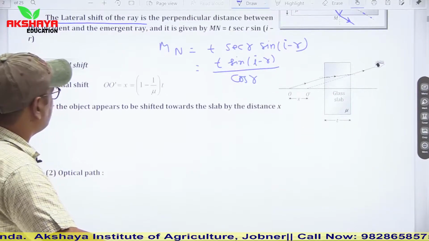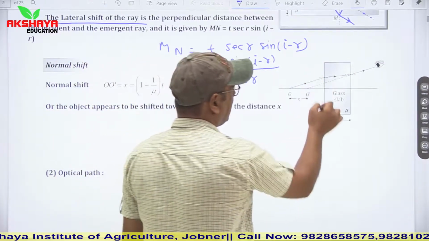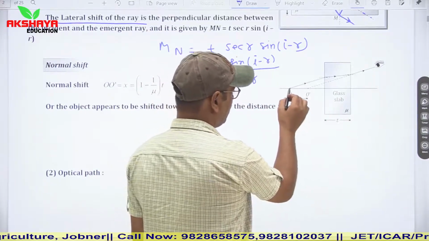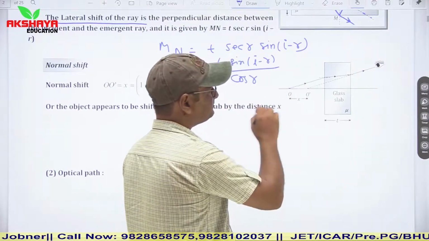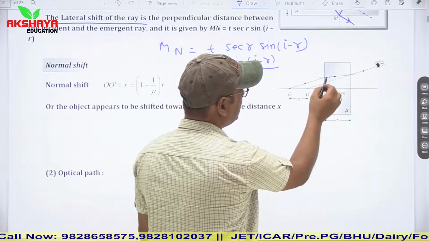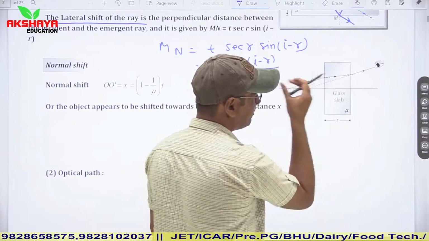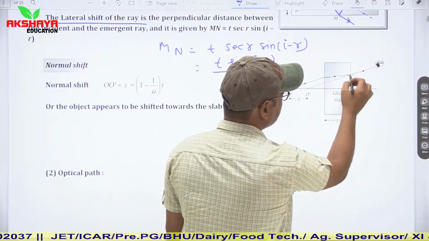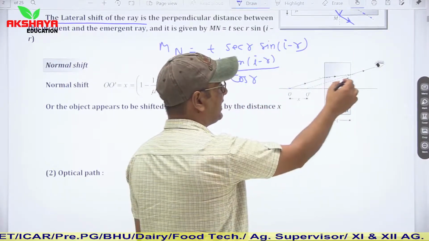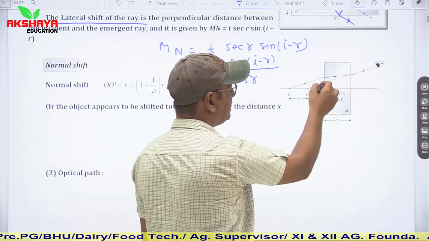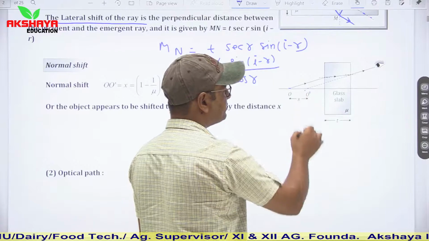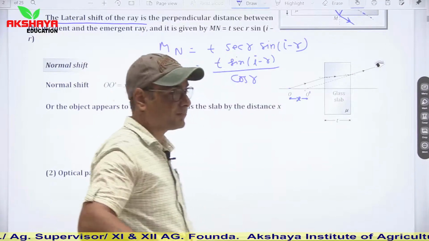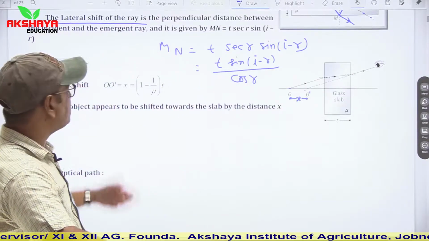What is normal shift? Here we are considering a glass slab of refractive index mu and thickness T. Any object is placed at a certain point. Whenever light travels from air to glass medium, it bends towards the normal. When the observer observes this refraction, it seems like the light is coming without deviation from this point O dash. So this separation x is known as normal shift.